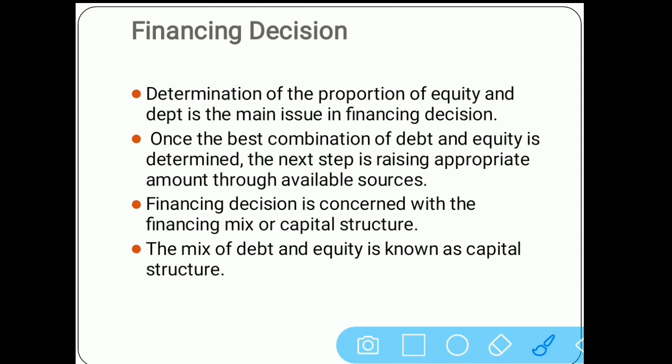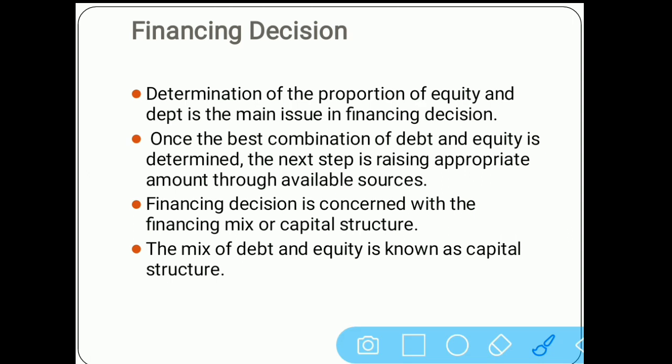The company has to find the best combination so that the burden of debt is not there, because if companies take loans from outside sources, they have to pay interest on them. And if companies go highly with equity, that is equity shares plus preference shares, then they have to pay dividend. So as a manager, you have to decide the best combination of debt and equity.